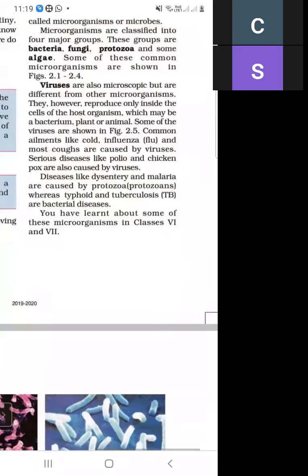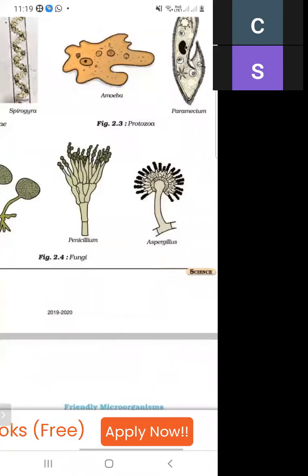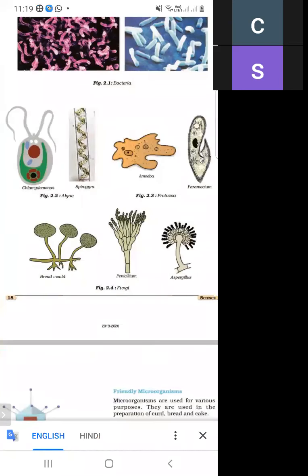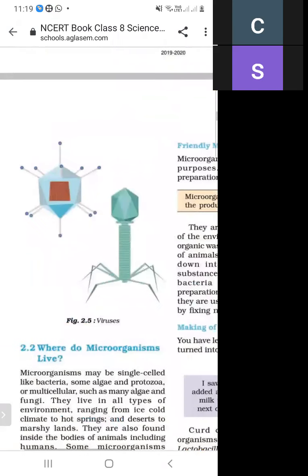These are the microorganisms in class 6th and 7th, shown in the figure: fungi, bacteria, algae, protozoa, and fungi. And these are the structure of virus, shown in figure 2.5. And corona is also a virus.